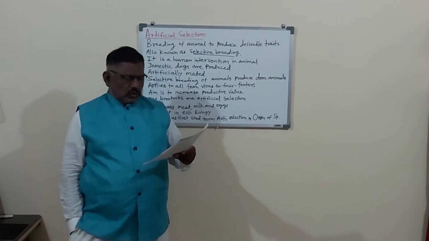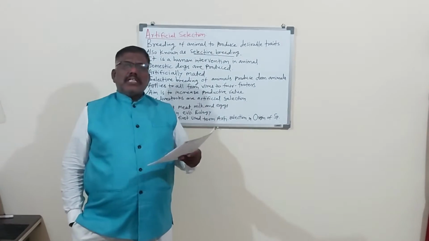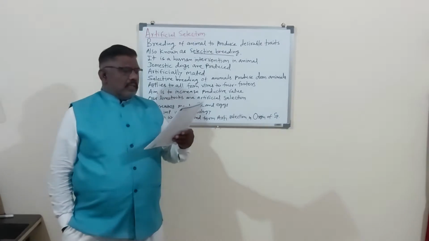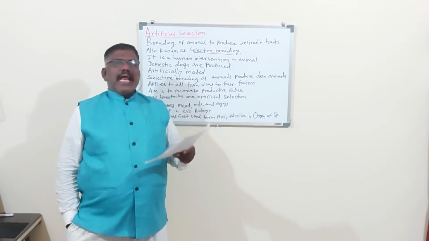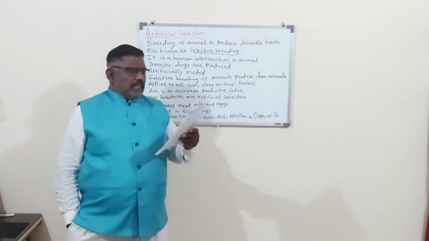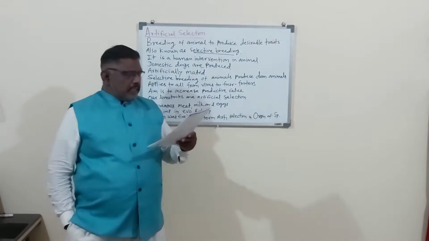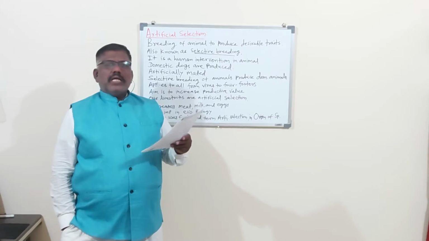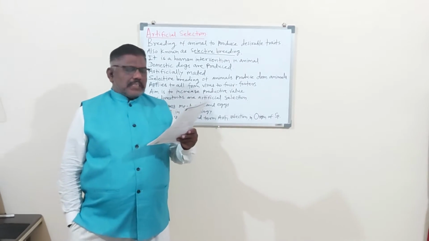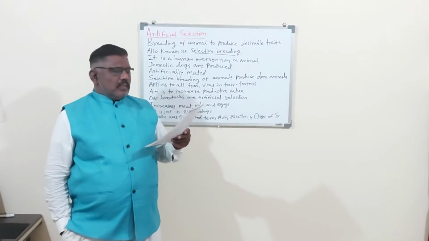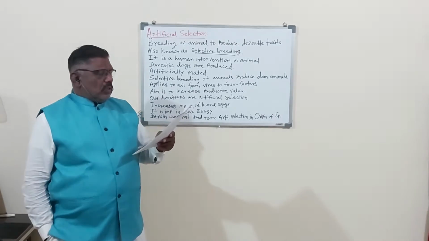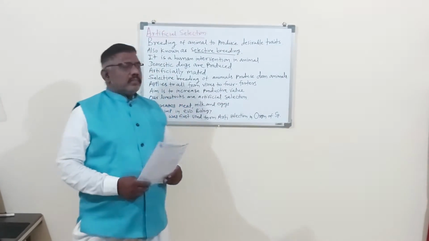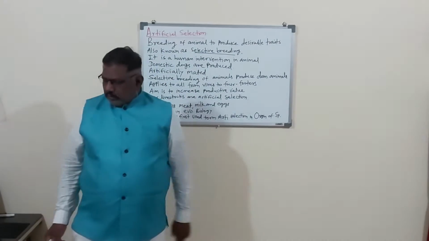isolating mechanisms, natural selection. In natural selection there is the example of industrial melanism. Then yesterday we studied the types of natural selection: directional, stable or stabilizing, and disruptive. And today we will study artificial selection.